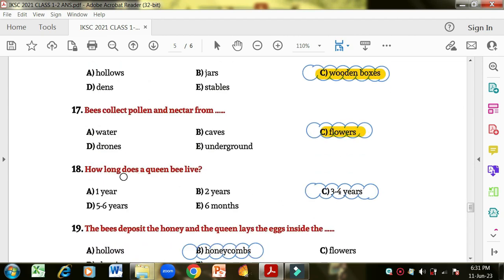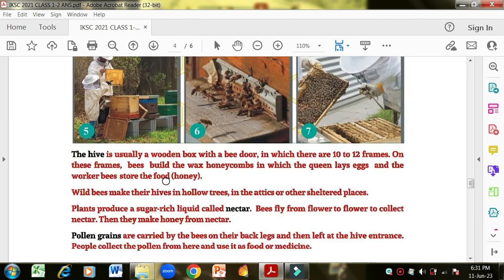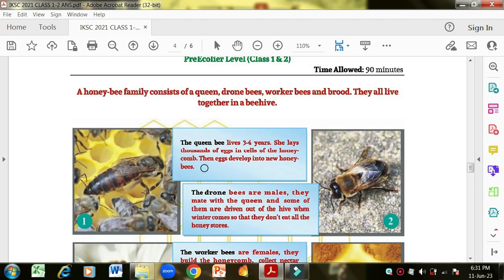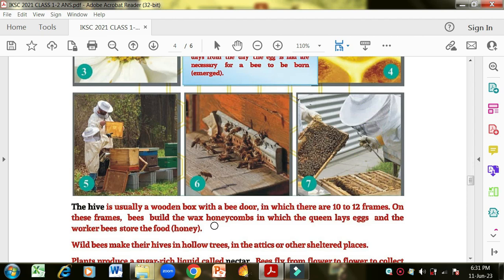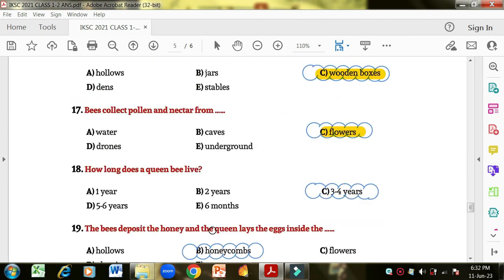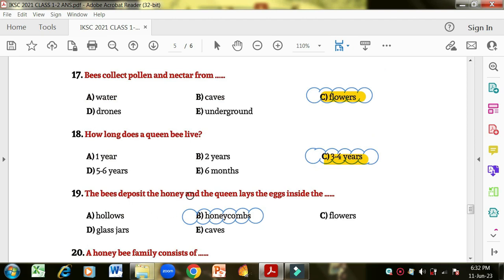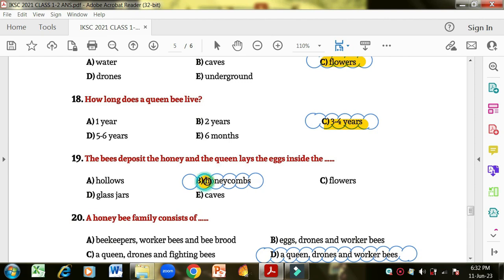How long does a queen bee live? Now here in the very first sentence you can see that the queen bee lives 3 to 4 years. So 3 to 4 years is the correct option. The bee deposits the honey and the queen lays the eggs inside the honeycomb. Inside the honeycomb it lays eggs. Hollows, glass jars, caves, flowers, no, these options are all wrong.